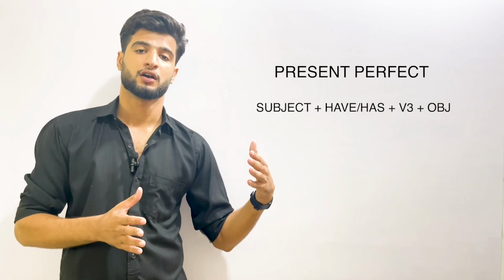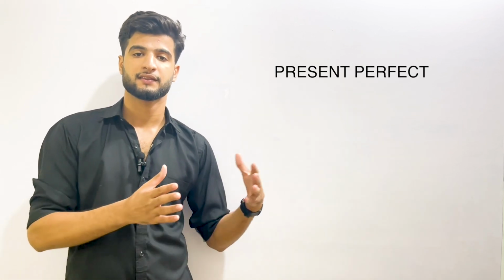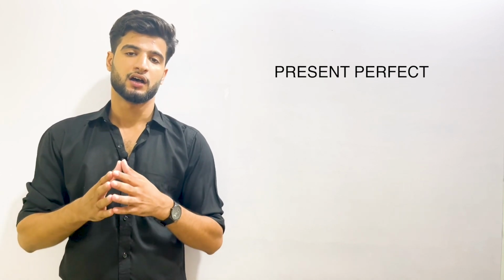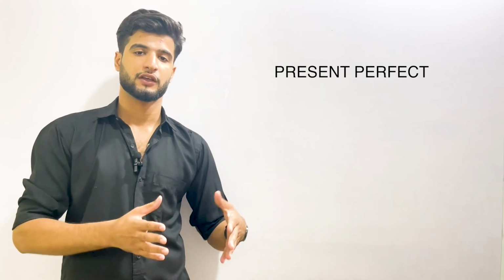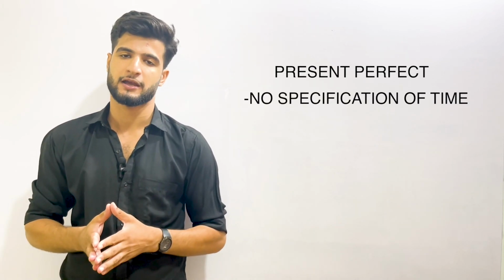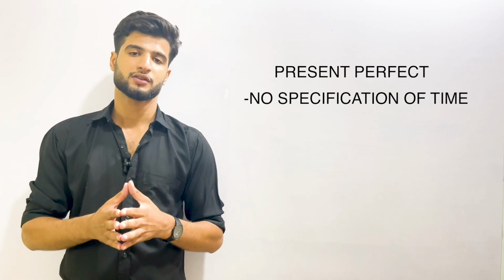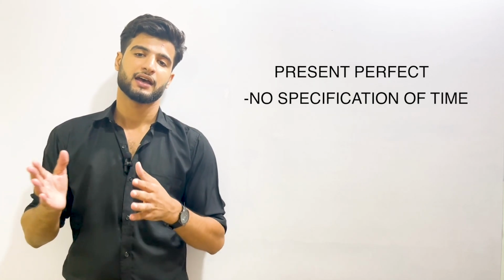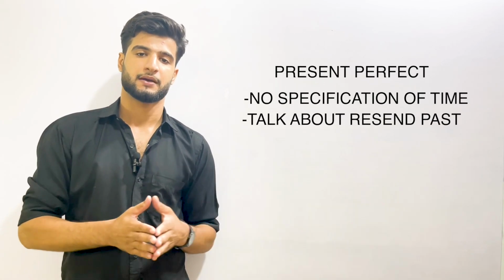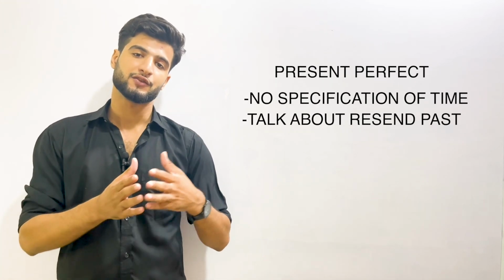Both of them can be used to describe an event which took place in the past. Now, what are the differences? Difference number one: past tense has a specification of time, whereas present perfect has no specification of time. The other difference is that past tense talks about the distant past and present perfect talks about the recent past. Present perfect talks about an action that has completed in the recent past.